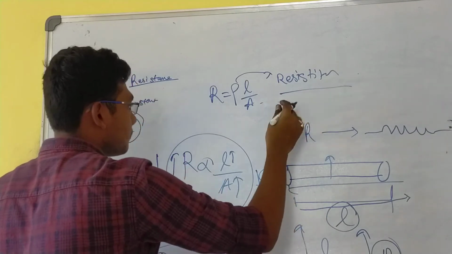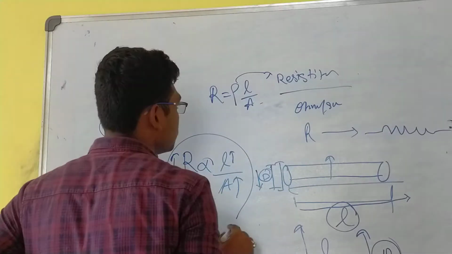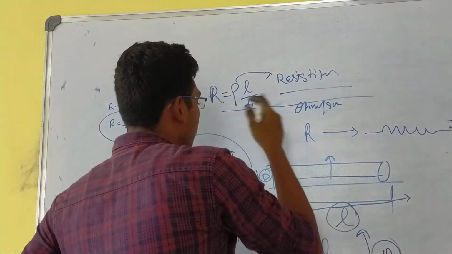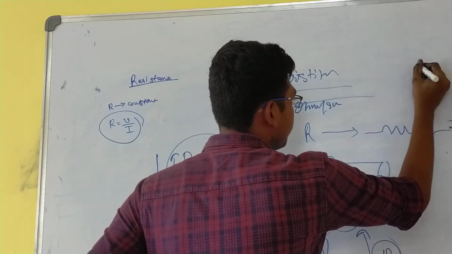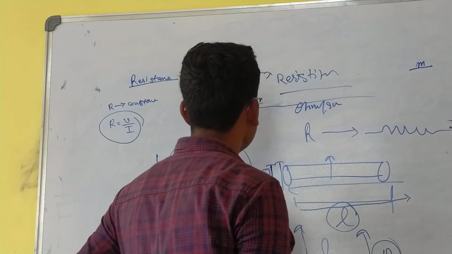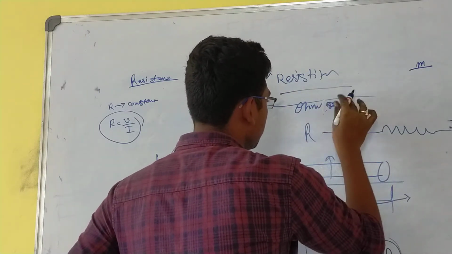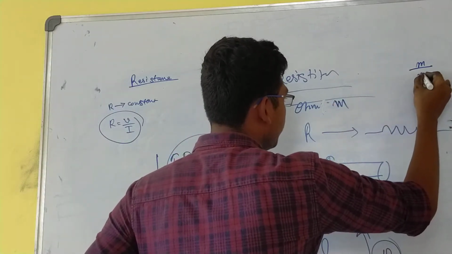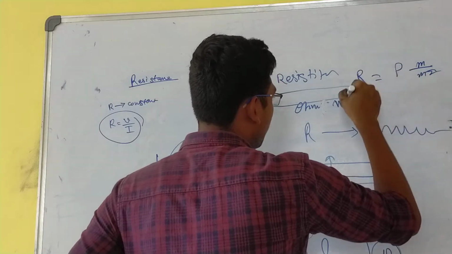The unit is ohm meters. Let me derive it. What is the unit of length? Meters. What is the unit of cross section area? Meter square. What is the unit of R?